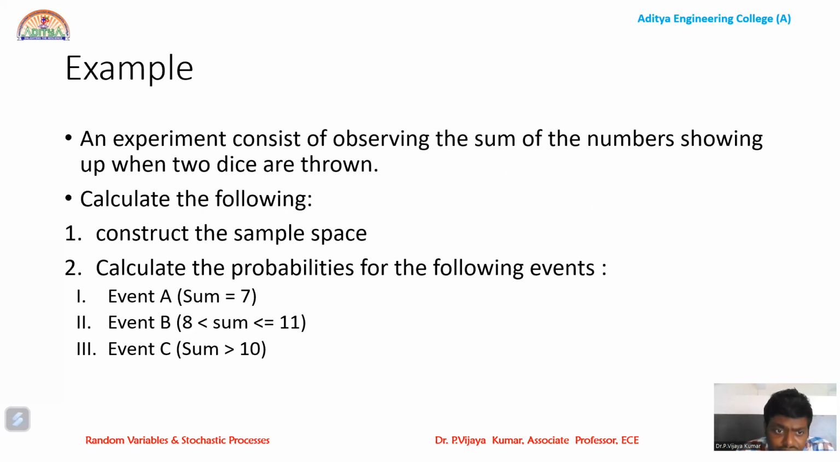An experiment consists of throwing two dice. What are the possible sums of numbers that can happen? Firstly, we need to develop the sample space. When two dice are thrown, the possible sample space consists of 36 different combinations. In that, we need to define the events. Event A: the sum of the numbers on the dice must be equal to 7. Next, event B is defined like this: the sum of the numbers should lie between 8 and 11. And event C: the sum of the numbers should be greater than 10.